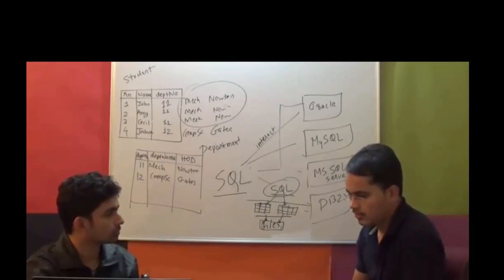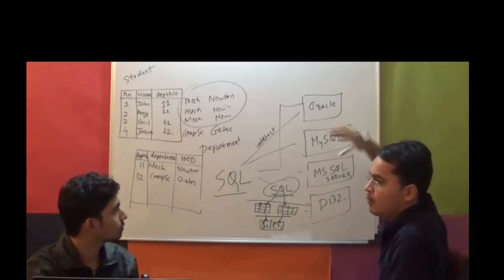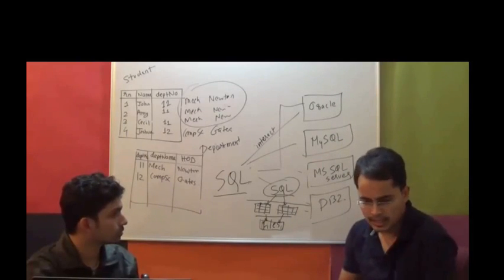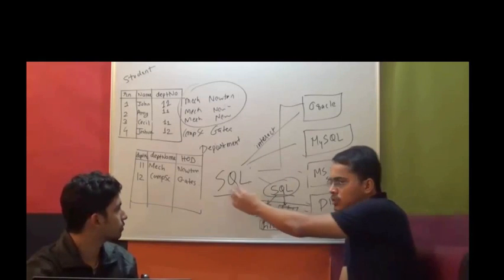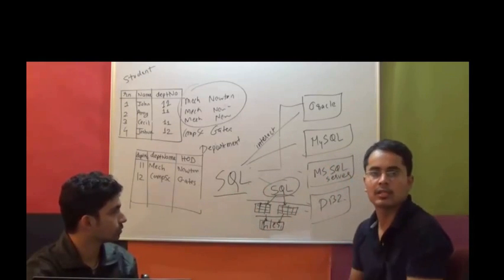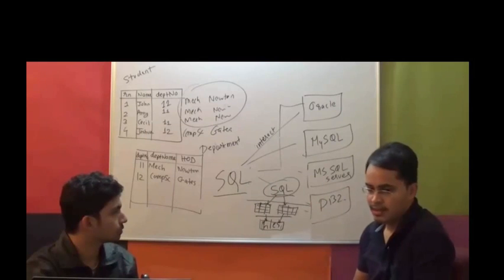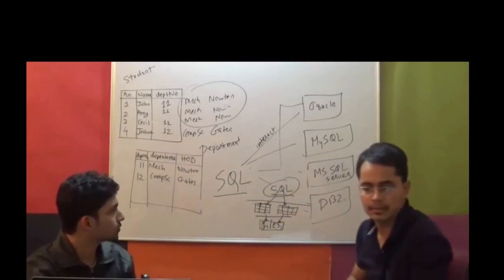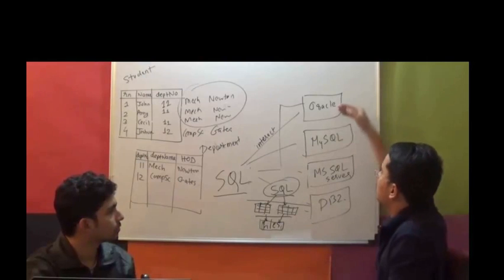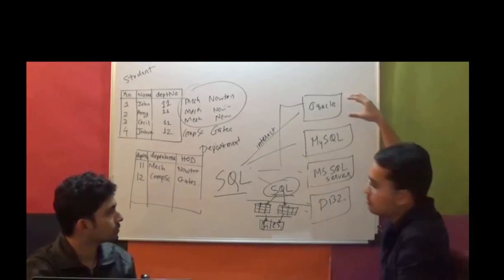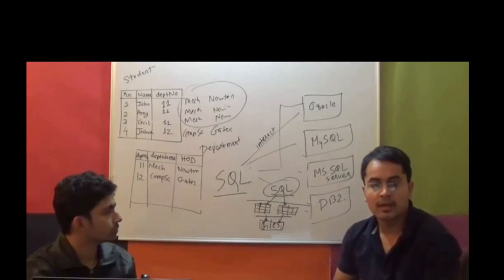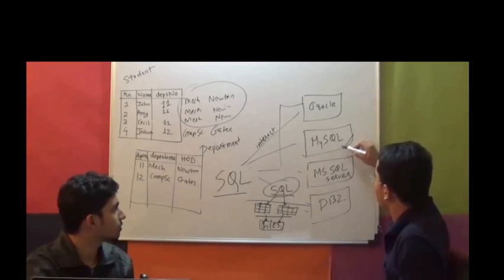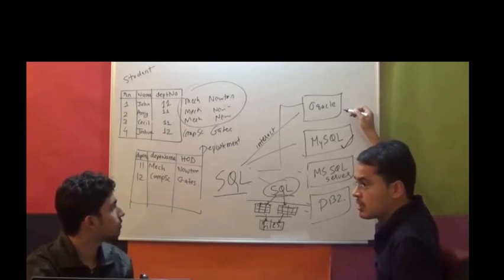The differences between vendors like Oracle, MySQL, MS SQL Server and DB2 are that SQL is common and you can use it on all of these, but some data types supported for storing values in columns are not supported by Oracle. For example, the enum data type is supported in MySQL, I guess, but not by Oracle.